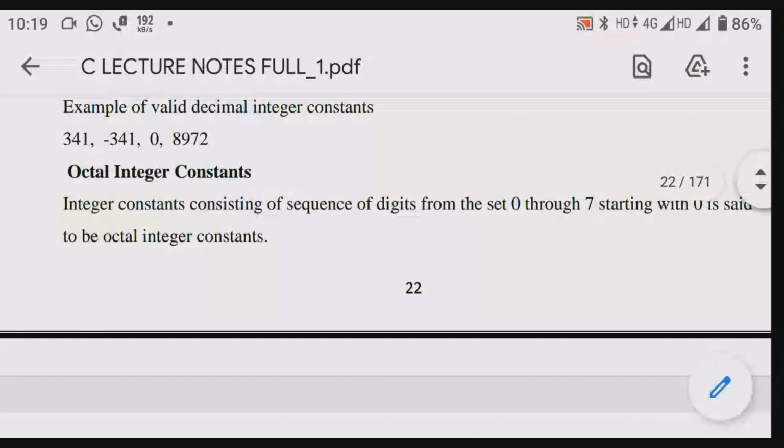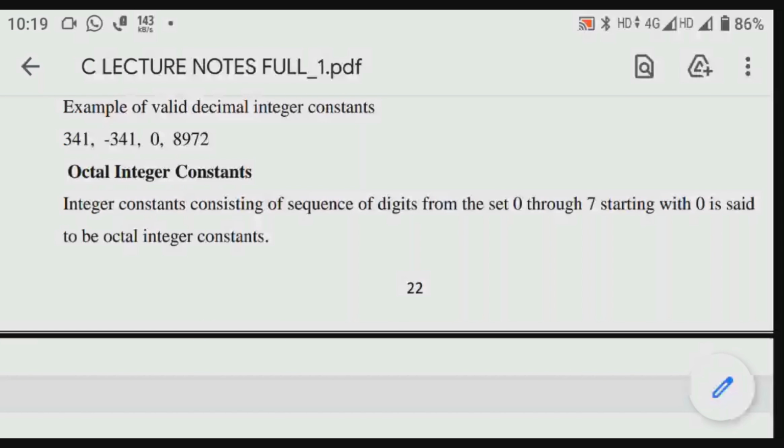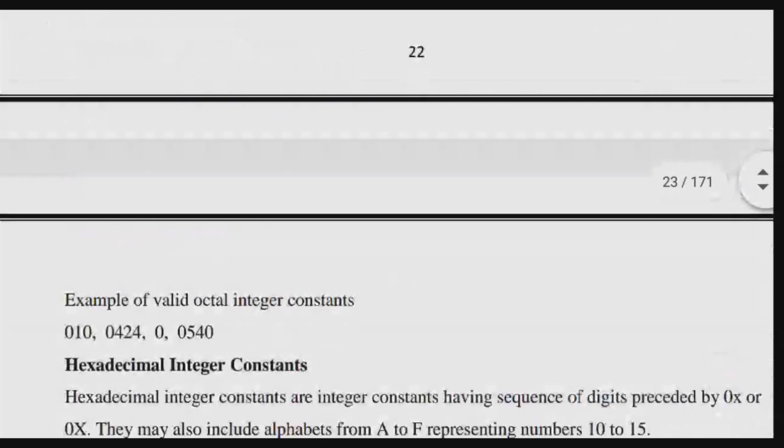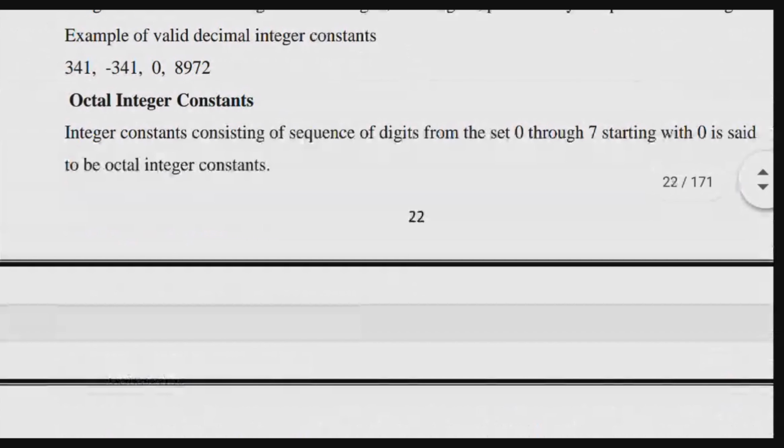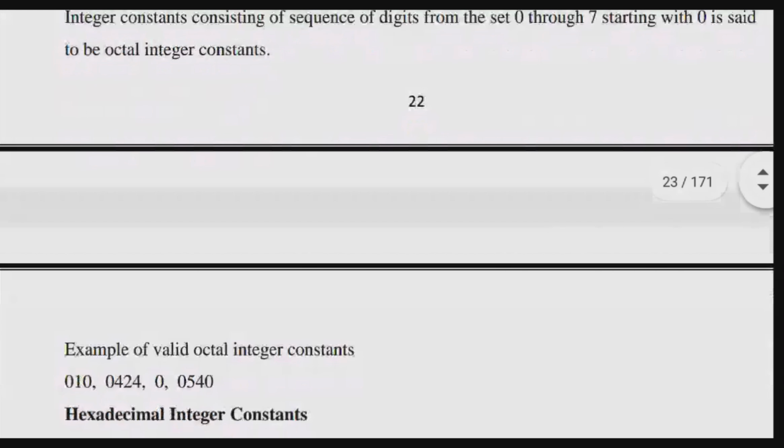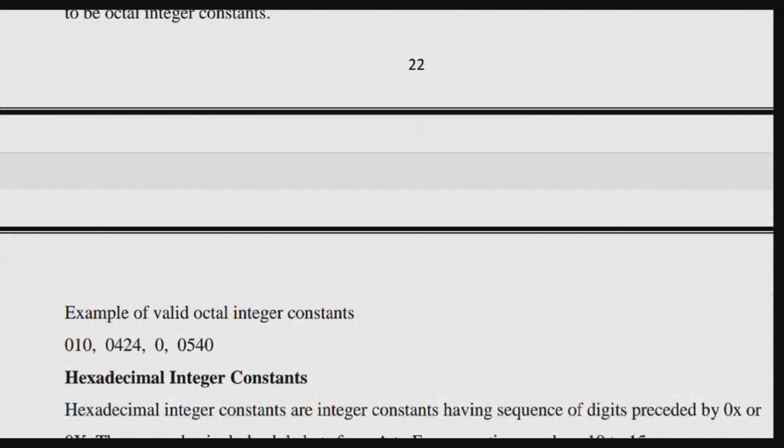Octal integer constant. Sorry, octal, not decimal. Octal integer constants are divided into three: one is decimal integer constant, the second one is octal, the third one is hexadecimal. In the octal one, it should start with 0 only, and it should be an integer. Then it is a valid octal integer constant.